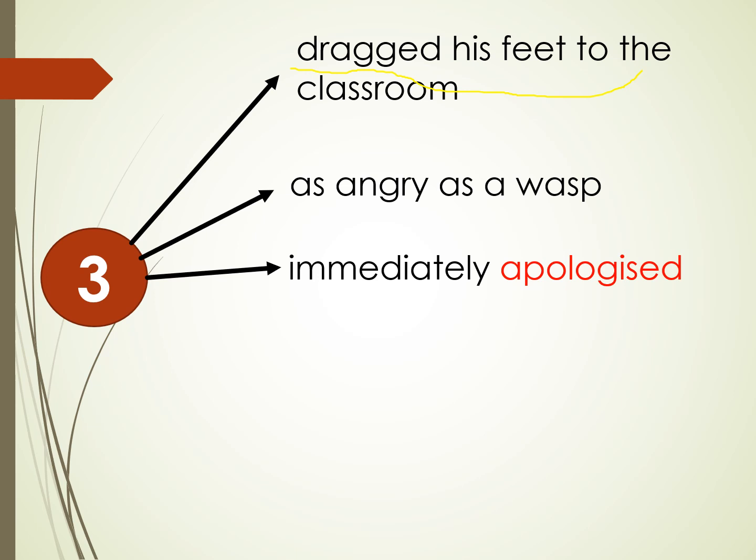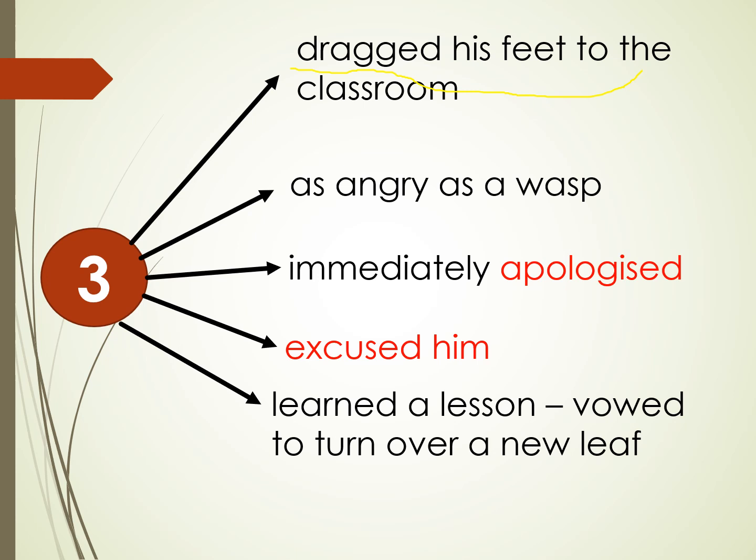Then this boy, Clement, he was very smart. He immediately apologized to Mr. Saw. Therefore, Mr. Saw excused him because he was late for the first time. So for every first timer, we will always give you chances to correct your mistake and so on. Excuse here means forgive. Then Clement learned a lesson. He vowed to turn over a new leaf. That's all. You see, it's very simple, but we use a lot of good words, right?